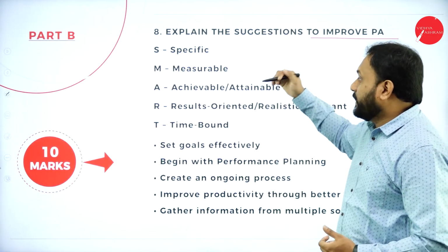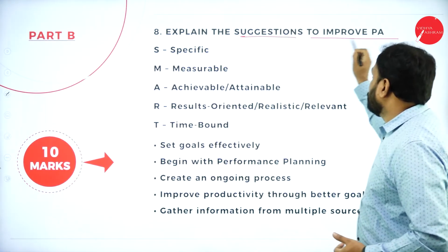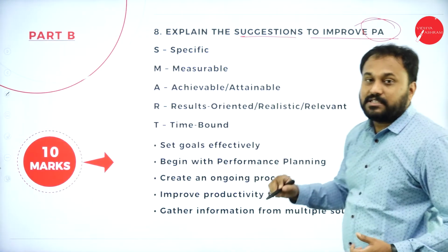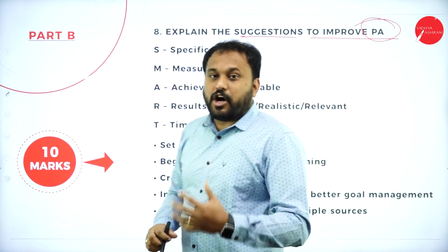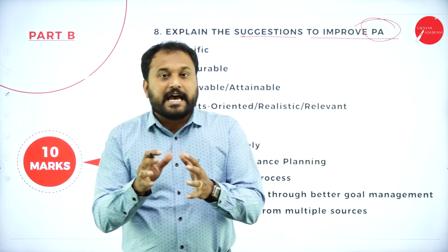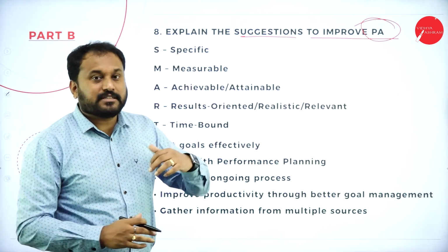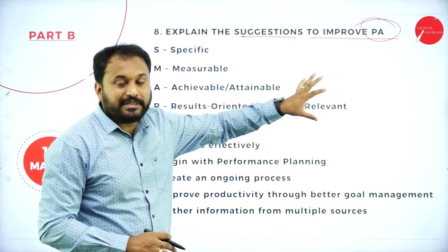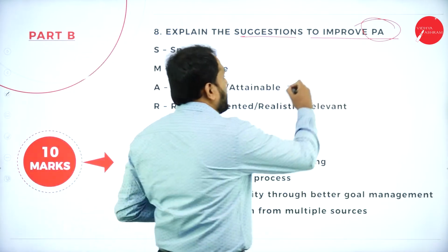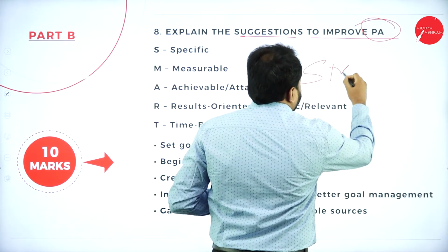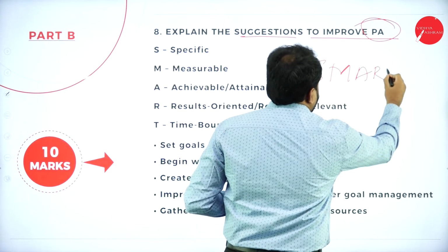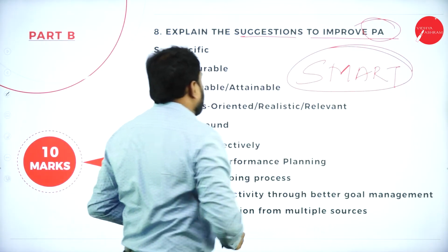So here when you go with it, explain the suggestions to improve performance appraisal. That means there are many corporates where you don't have a proper performance appraisal, so you are supposed to suggest to them. Now, I told you in the concept classes, there is something called SMART, S-M-A-R-T. Now, what does SMART mean?